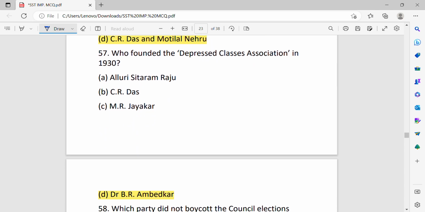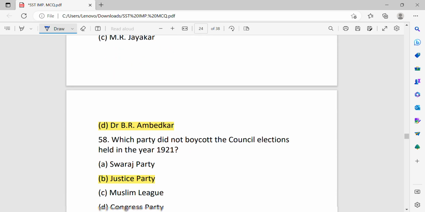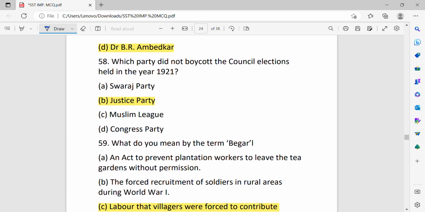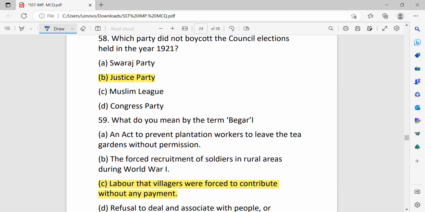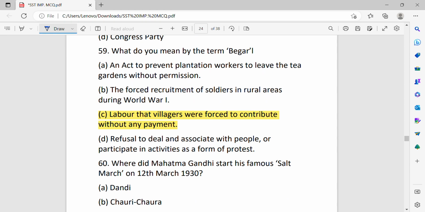Who founded the Depressed Class Association in 1930? Dr. B.R. Ambedkar. Which party did not boycott the council elections held in year 1921? That is Justice Party.